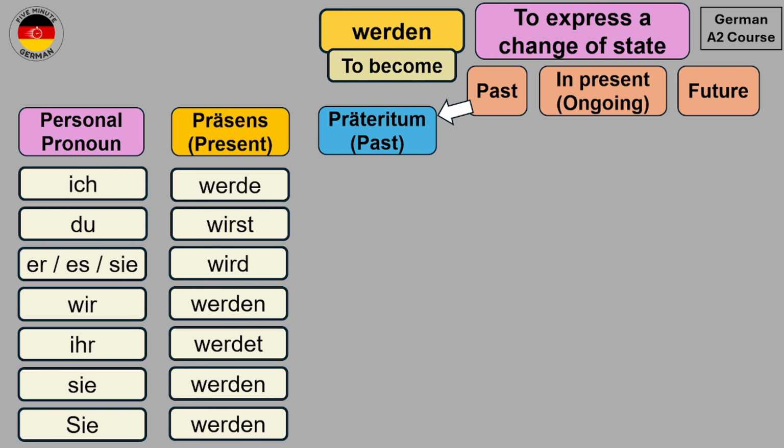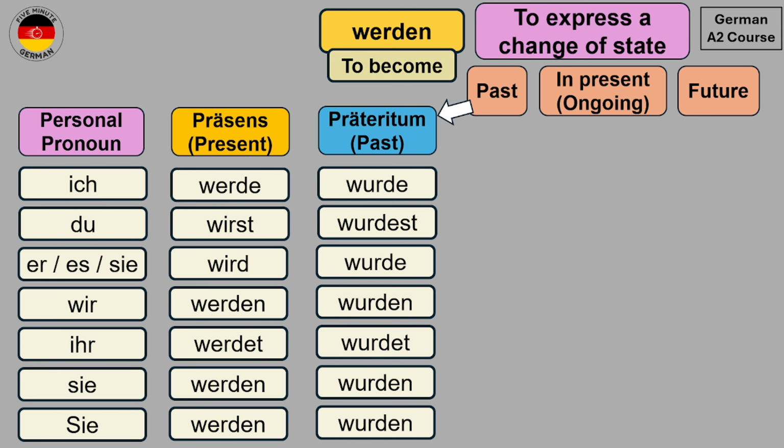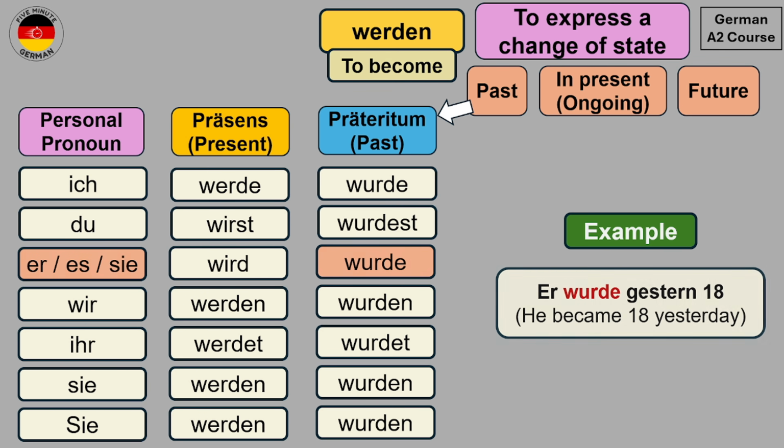So the conjugations in präteritum for werden are ich wurde, du wurdest, er/sie/es wurde, wir wurden, ihr wurdet, sie wurden, and Sie wurden. Let's take a look at an example. So we have the sentence Er wurde gestern 18. He became 18 yesterday. Er wurde gestern 18.